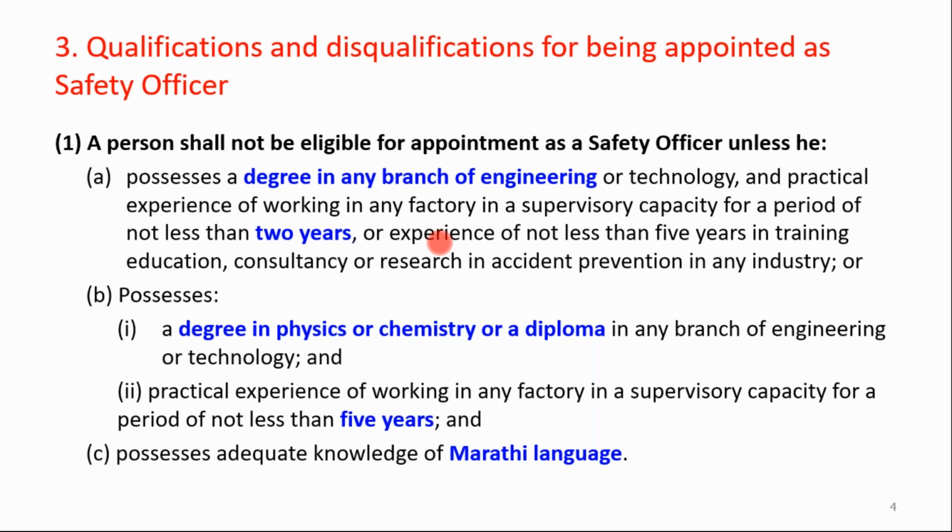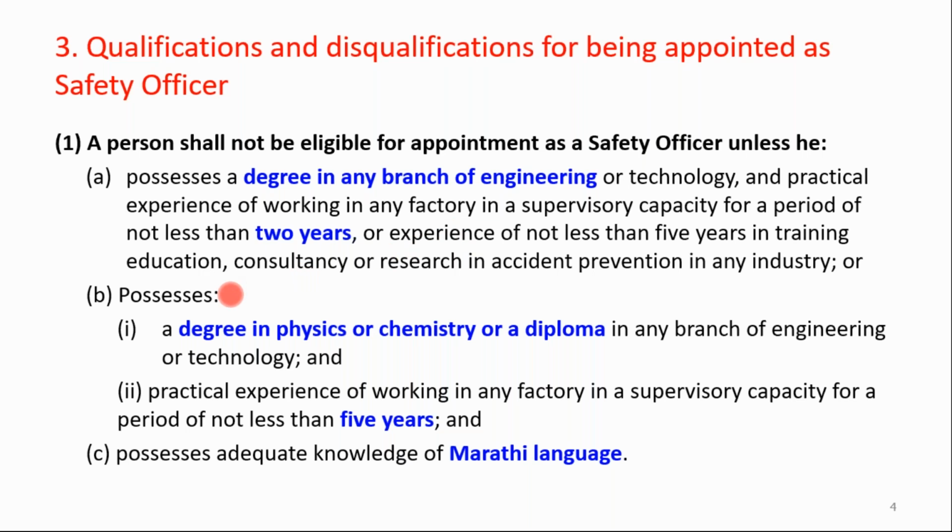If you have a degree in engineering and experience in training, education, consultancy or research, then you must have at least 5 years of experience.